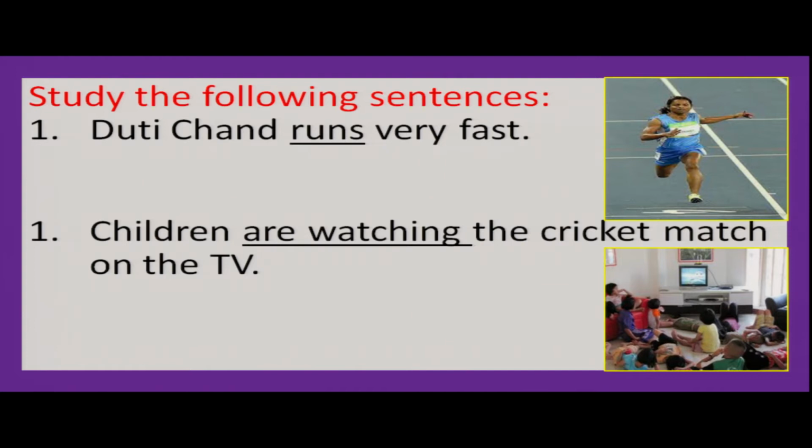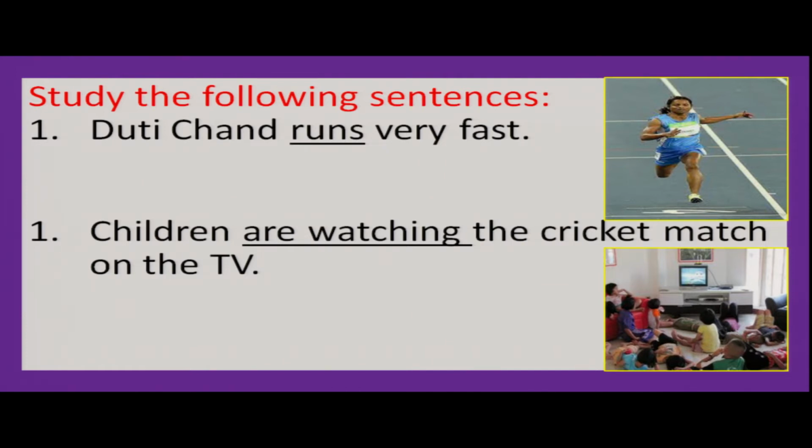Now, the question is, the red colored words, they are verbs, right? So, how can we identify verbs and how can we use verbs perfectly in our sentences? Now, you see some more examples. Study the following sentences. Duti Chand runs very fast. You see, she is from our state, she is the pride of her state, we should feel proud of her, right?